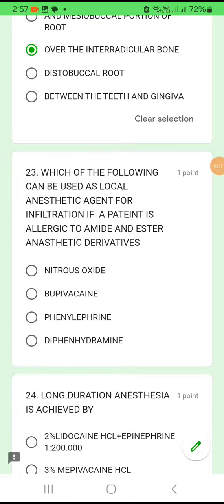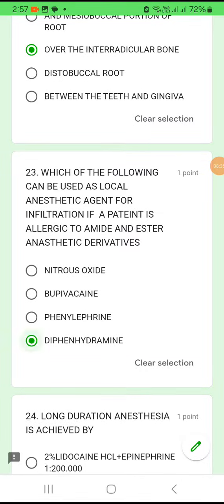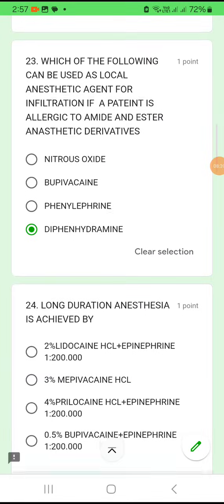Question number 23. Which of the following can be used as a local anesthetic agent for infiltration if a patient is allergic to amide and ester anesthetic derivatives? So you have to give the LA, but the patient is allergic to amide as well as ester derivative type of anesthetic drugs. So instead of that, you can give nitrous oxide, or bupivacaine, or phenylephrine, or diphenhydramine. Okay, the best option to give is diphenhydramine.